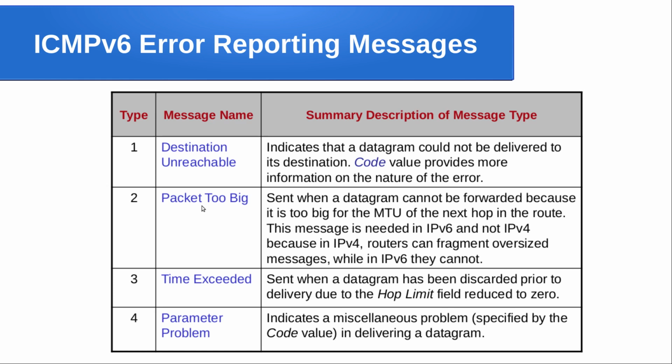Similarly, the next one is packet too big, sent when a datagram cannot be forwarded because it is too big for the maximum transmission unit of the next hop. I already told you, the particular router is not able to forward it further. This message is needed in IPv6 and not in IPv4, because in IPv4 routers can fragment oversized messages. This is something you have to note down.